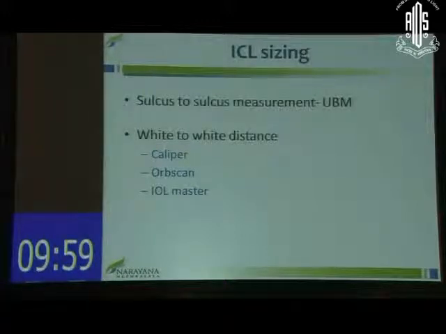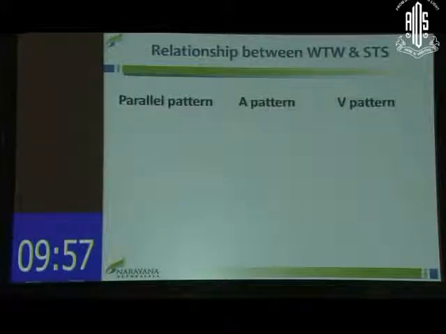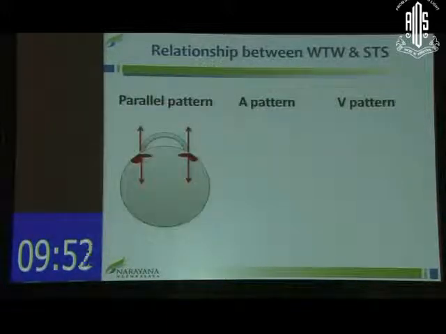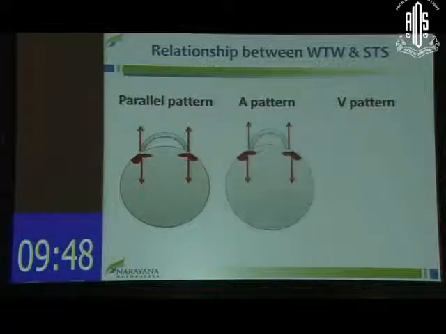What usually the calculator would ask for is the white-to-white distance, which can be acquired through the Orbscan or the calipers or the IOL Master. So usually we assume a consistent relationship between the white-to-white and the sulcus to sulcus. That may be true in Caucasian eyes, but there are different patterns.